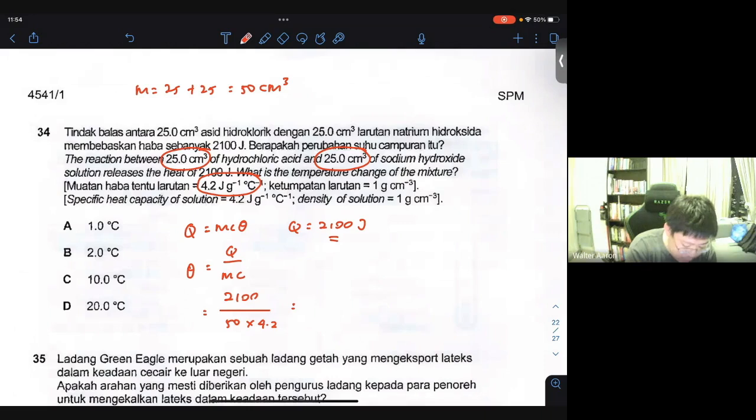50 divided by 2.4. Sorry, 50 divided by 50 multiplied by 4.2. Then you got 210. So that will be 2,100 divided by 210. So then after that, you have 10. So therefore, the temperature change will be 10 degrees Celsius.